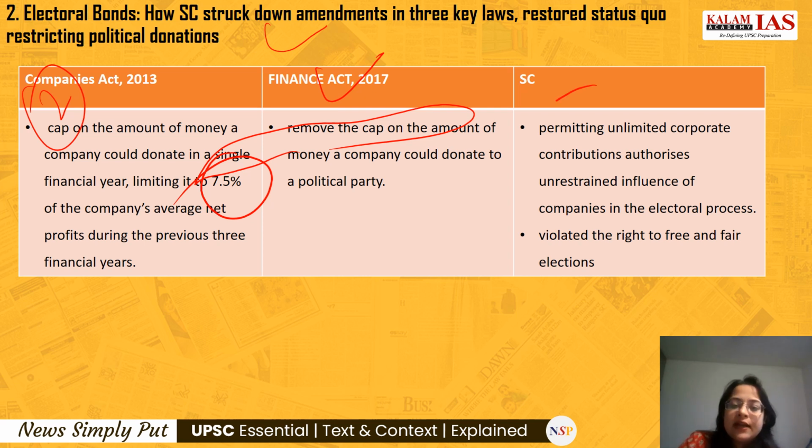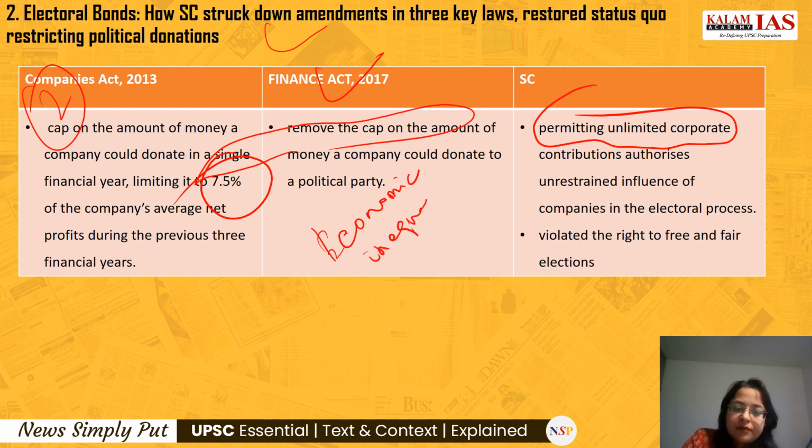Supreme Court said that permitting this kind of unlimited corporate contributions authorizes unrestrained influence of the companies in the electoral process, and it violated the right to free and fair elections because this economic inequality would lead to political inequality.